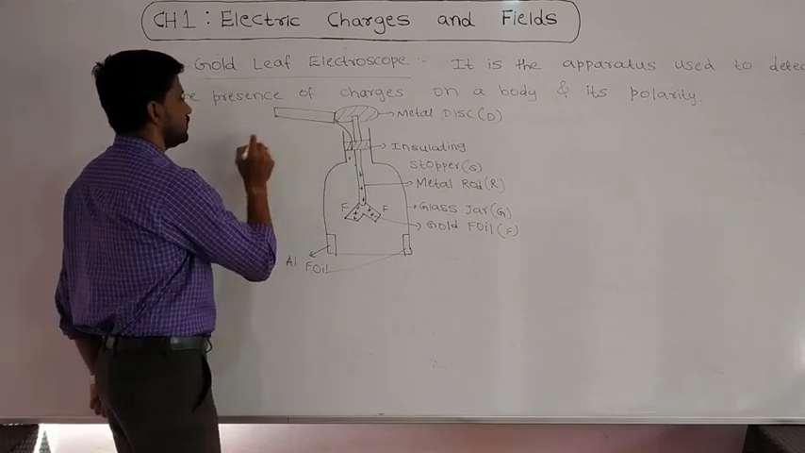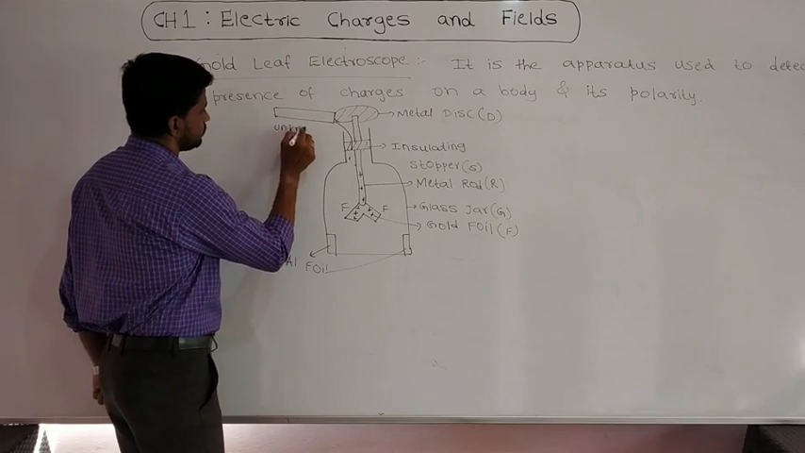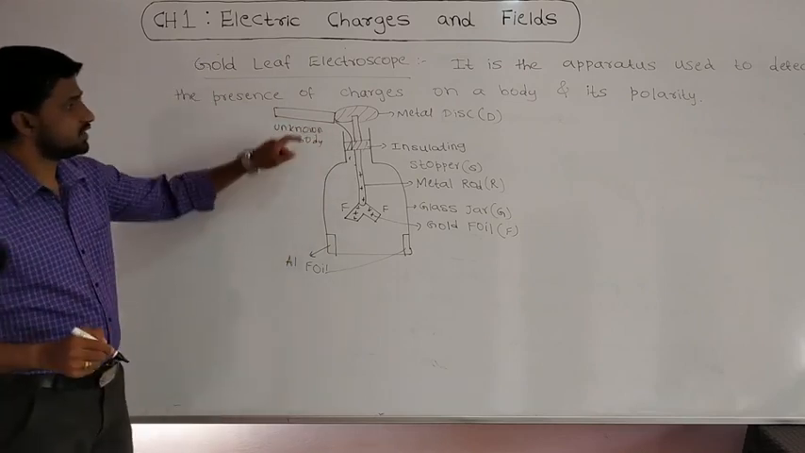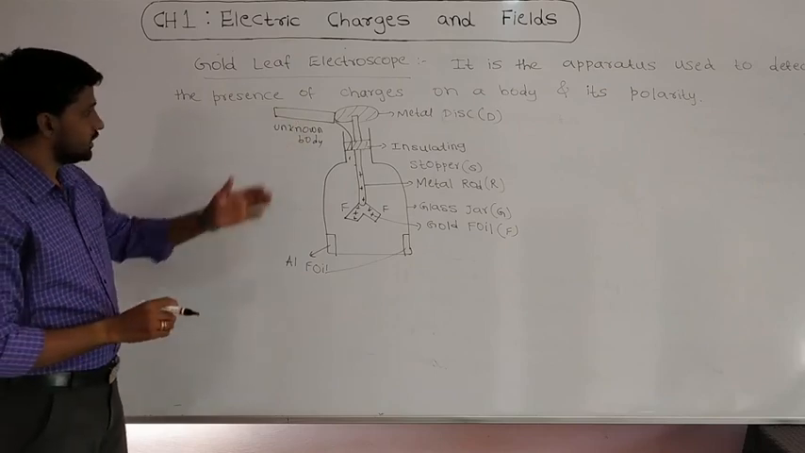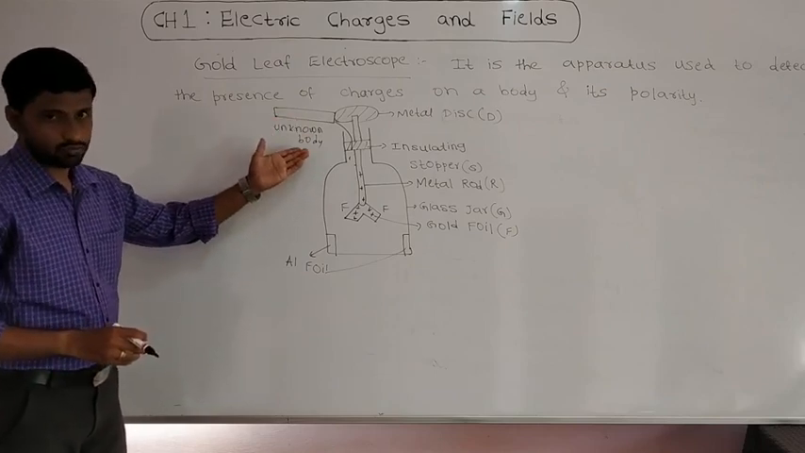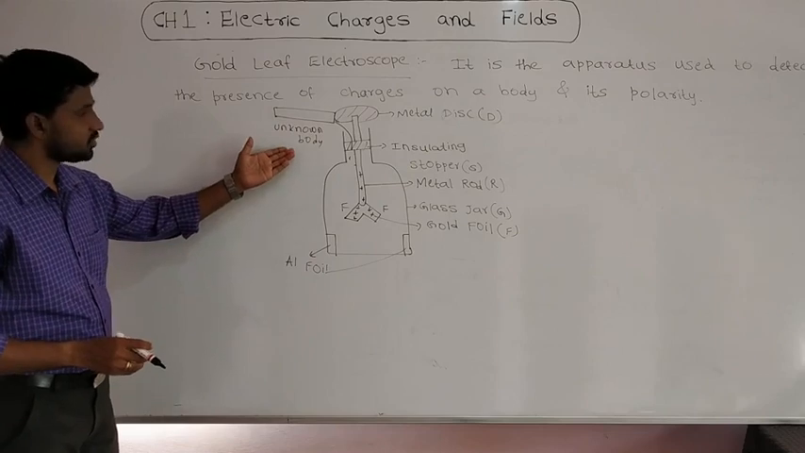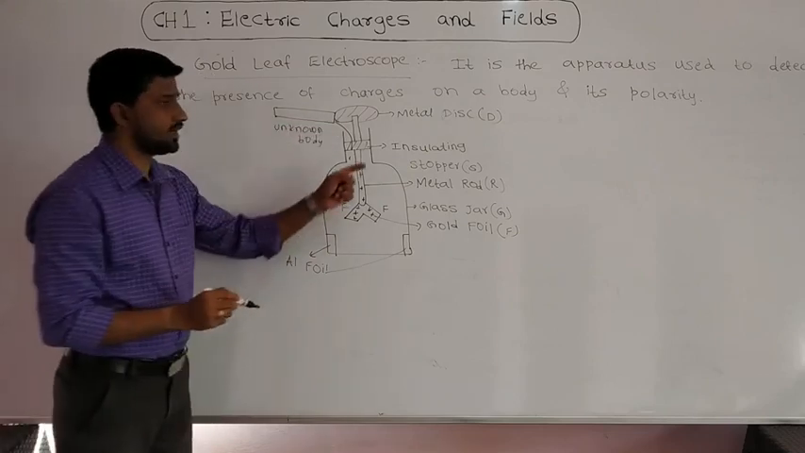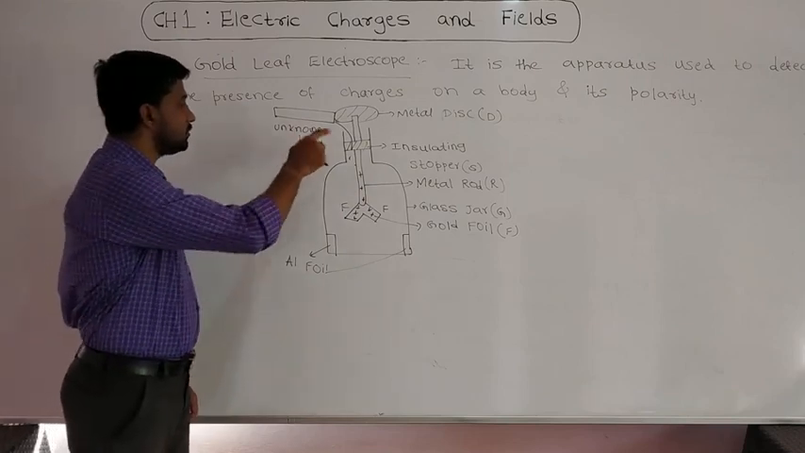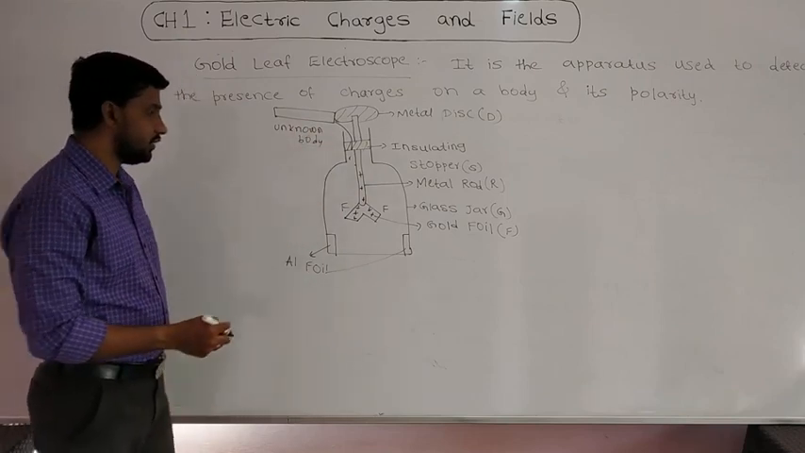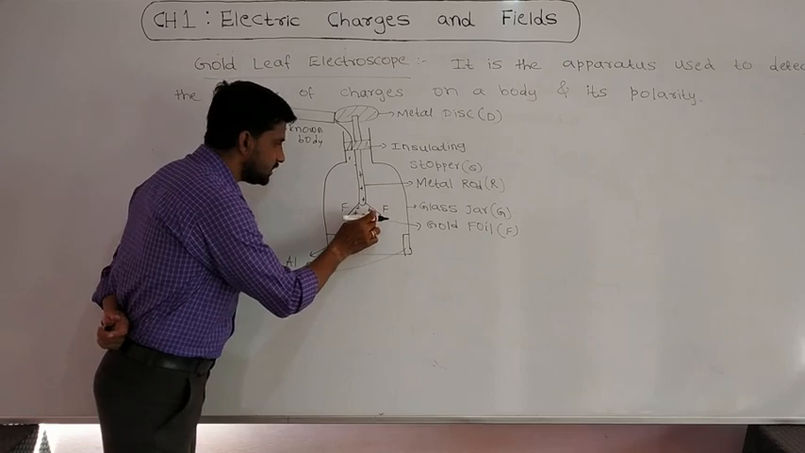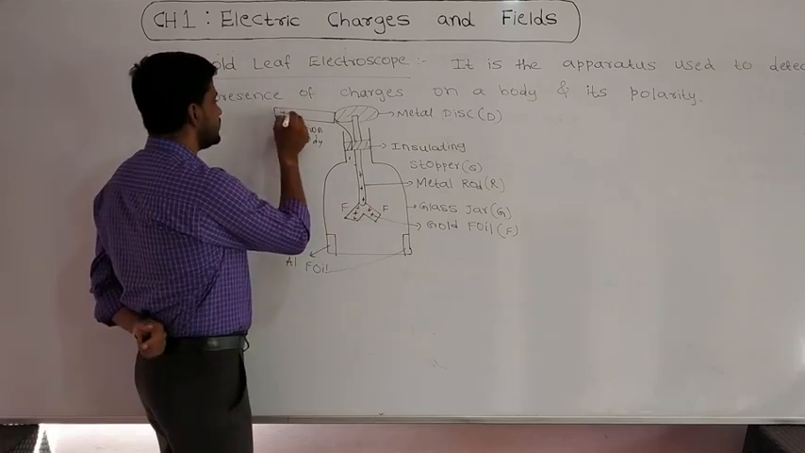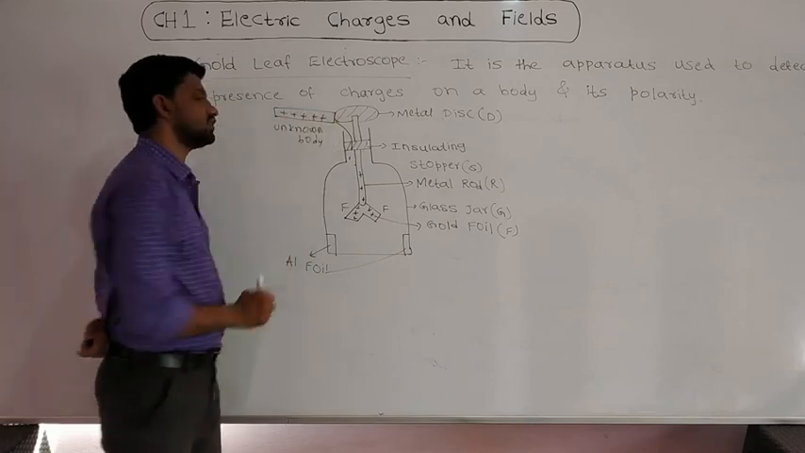Now I am going to take one unknown body. I don't know which kind of charge it has, and I also don't know whether it has any charge or not. I am just going to touch this unknown body to the metal disc. When I touch it, suppose the divergence between the gold foil increases, then I can conclude that this unknown body is positively charged.